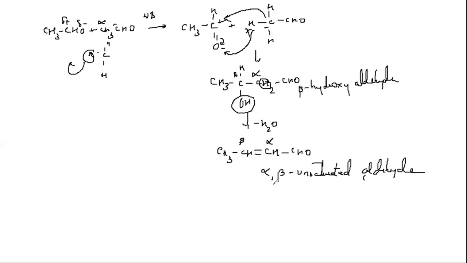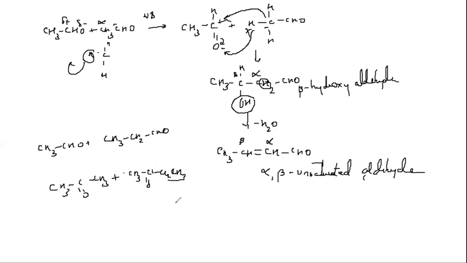Now, what if I want a mixed aldol condensation? What do we mean by a mixed aldol condensation? Here I can use two different aldehydes, CH3CH2CHO. Or I can use two different ketones, CH3 C double bond O CH3 plus CH3 C double bond O CH2CH3.